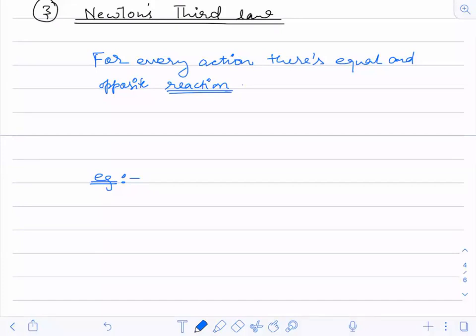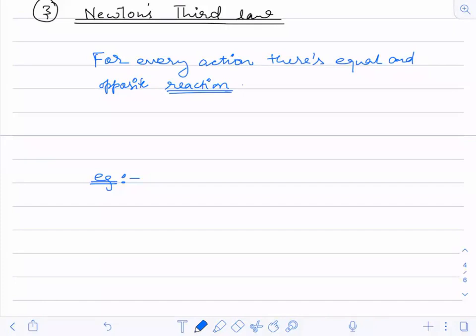The bullet is moving in a forward direction, and so you will have a jerk in the backward direction. So that's also action and reaction. The bullet moving with the thrust is the action, and you feeling the force of the recoil of the gun is the reaction force.